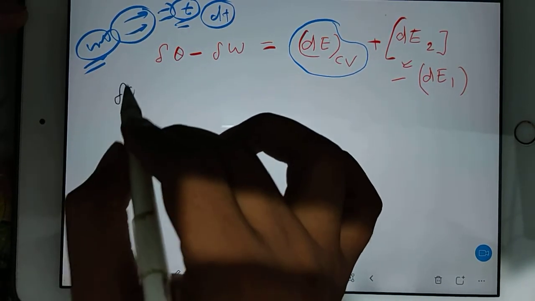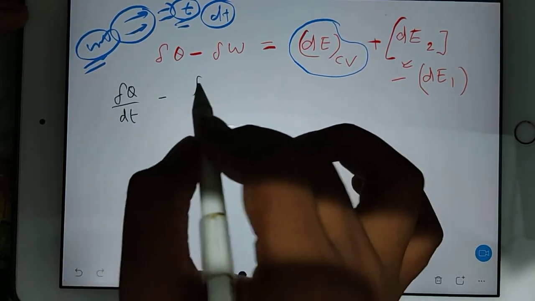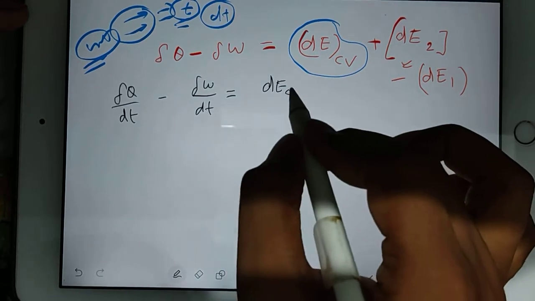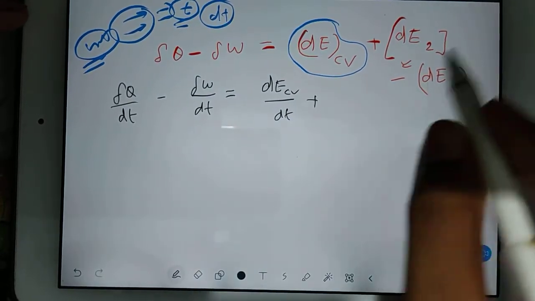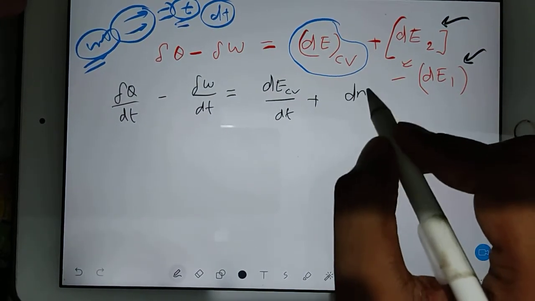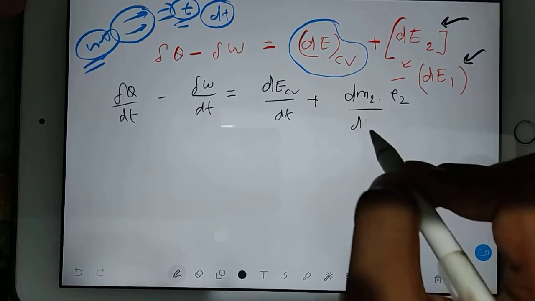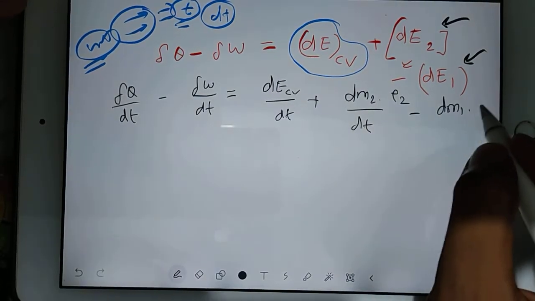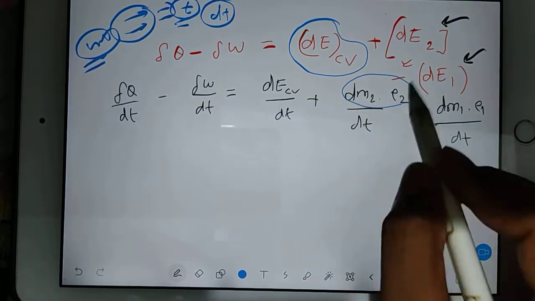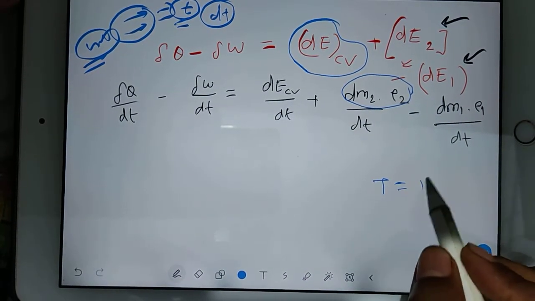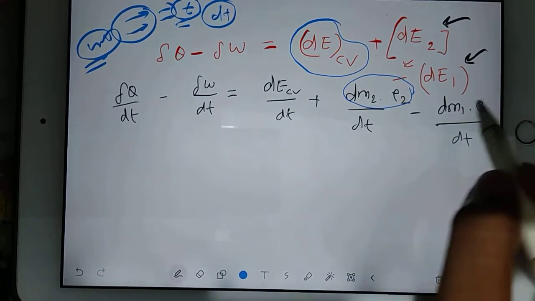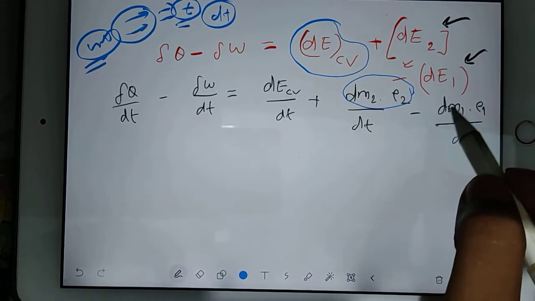Then I can write del Q by dt minus del W by dt is equal to dE CV by dt plus this and this, which I want to break in terms of mass. So dm2 into e2 divided by dt minus dm1 into e1 divided by dt. You may have a doubt how I can write this part. Just now I explained total energy is nothing but mass into specific energy, and in the beginning I considered my masses as dm1 and dm2, so that's why I am writing that.